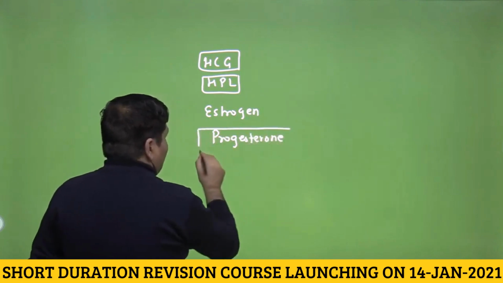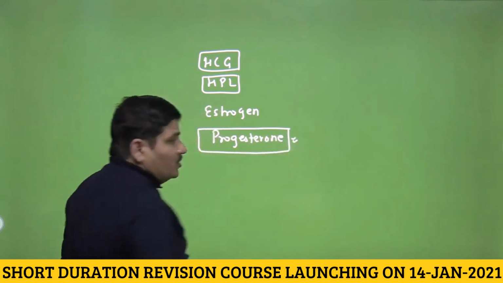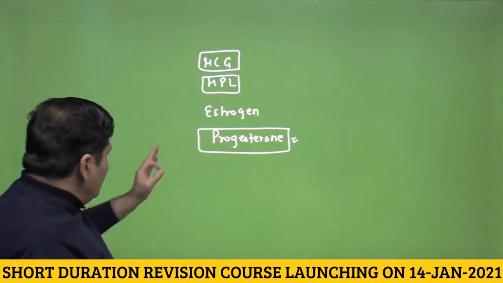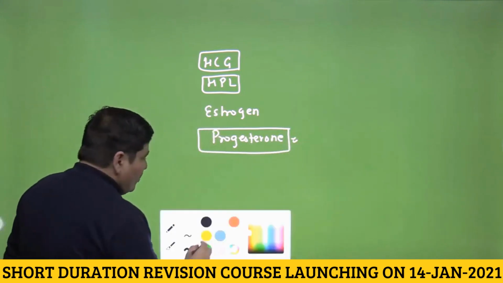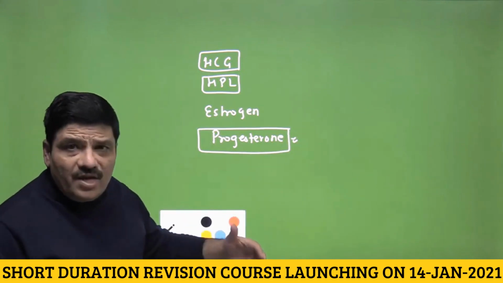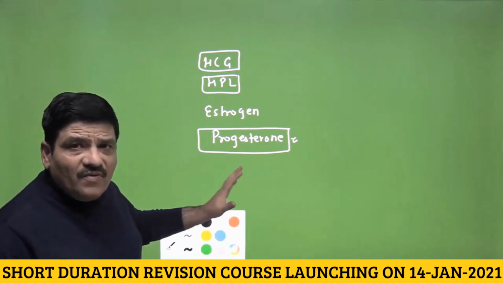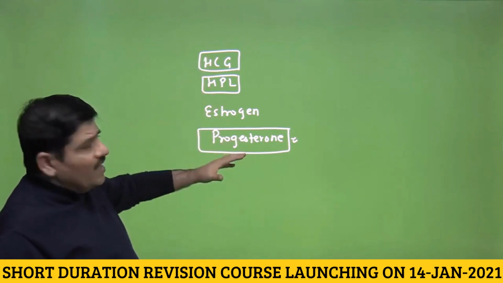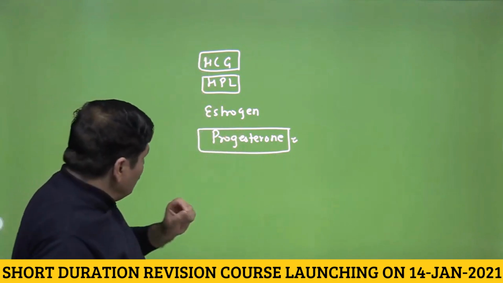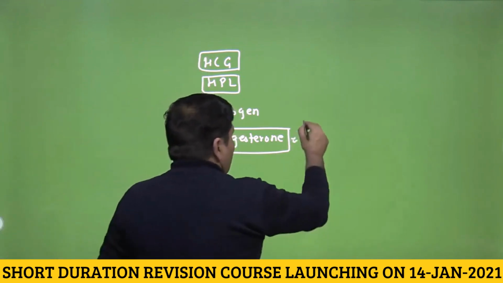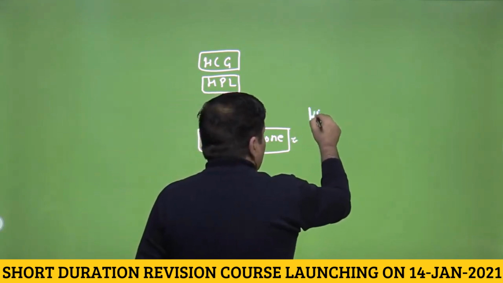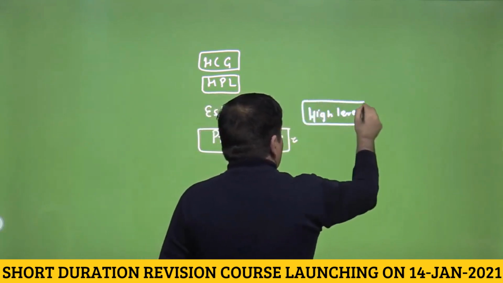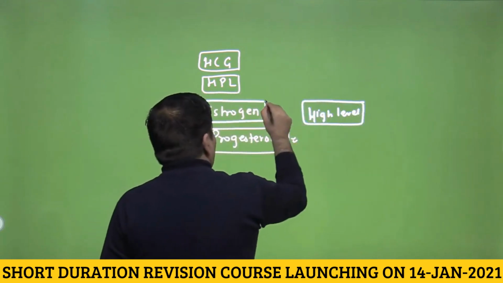And you know that we are very much interested in this hormone progesterone. We are calling this hormone the pregnancy hormone, and that will keep the uterine endometrium healthy and the pregnancy going. So this is a very, very important function of the human placenta, that it is acting as an endocrine gland and secreting some hormones. Now this progesterone will be secreted at a very high level during pregnancy. The secretion of estrogen would be low.